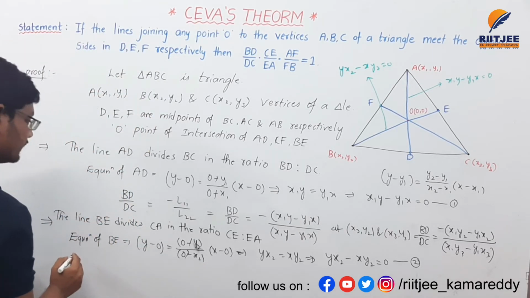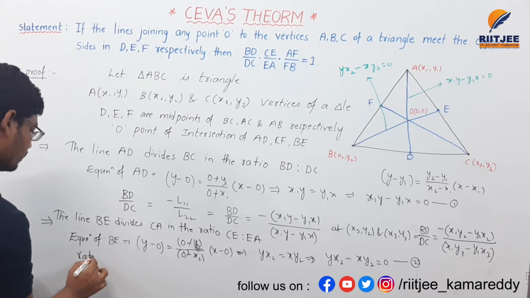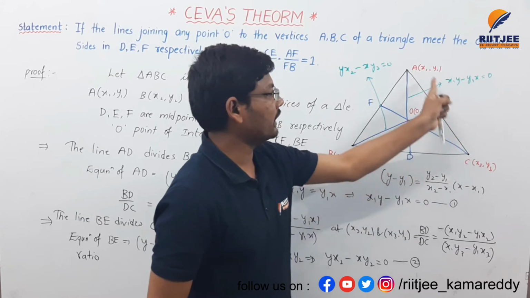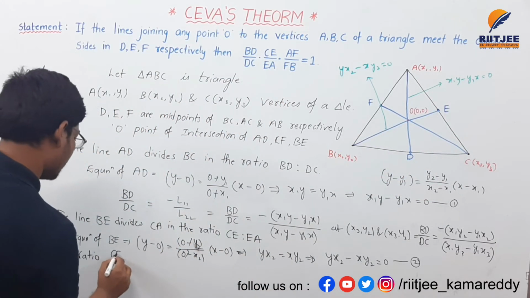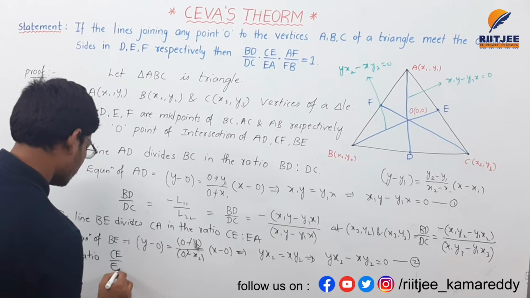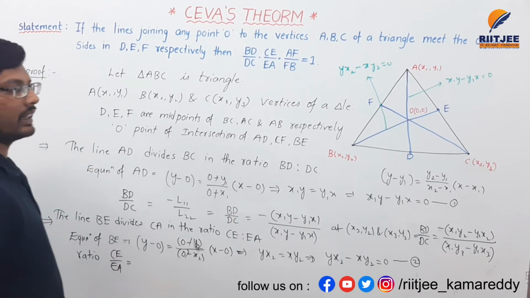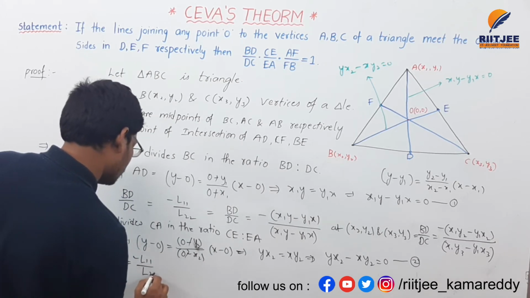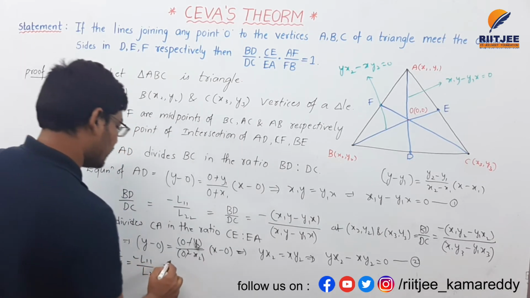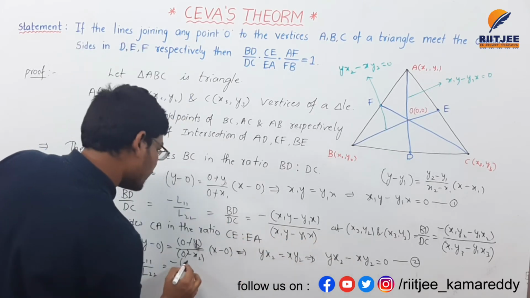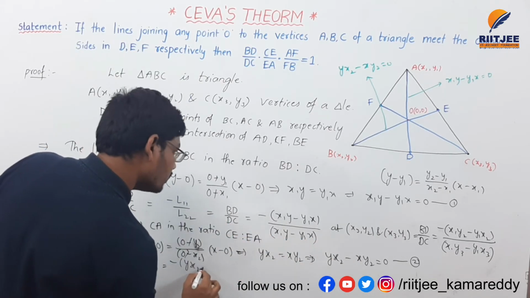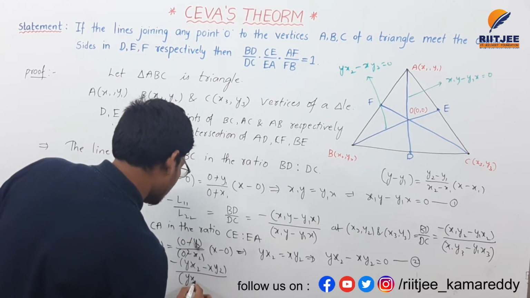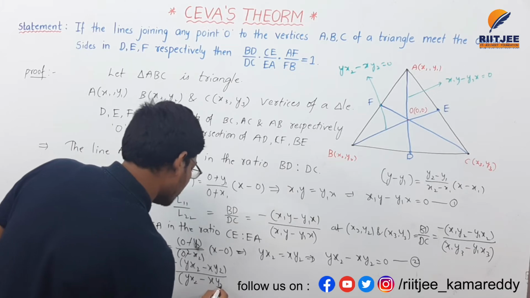The ratio is nothing but CE by EA. In the previous case it was minus L11 by L22. Minus L11 is the equation of line we got, minus of (yx2 minus xy2), divided by the same line.